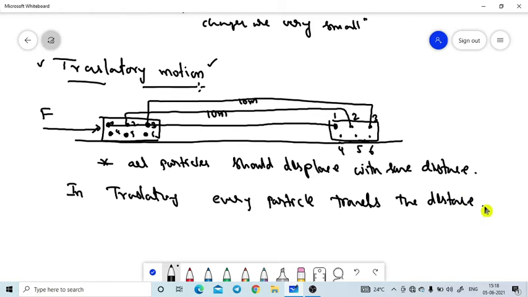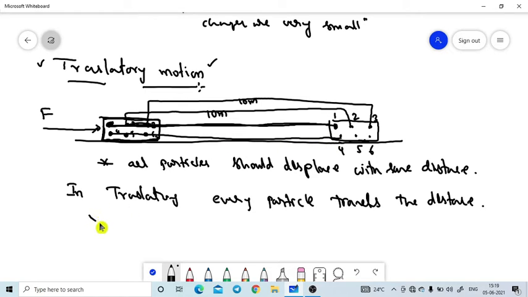One more thing I need to point out: the particles are displacing along parallel paths. This is particle 1, this is particle 2, and so on. All are traveling along parallel paths only.